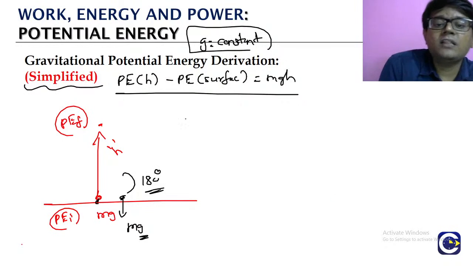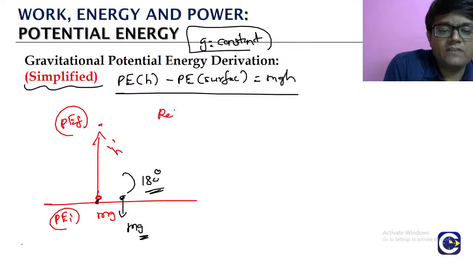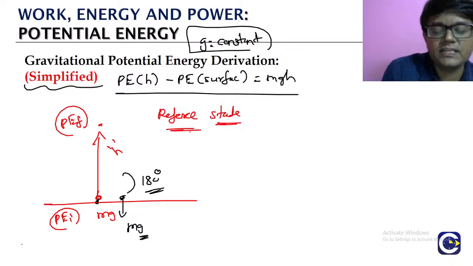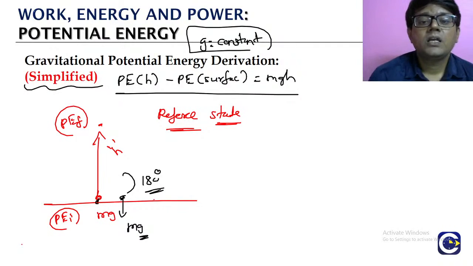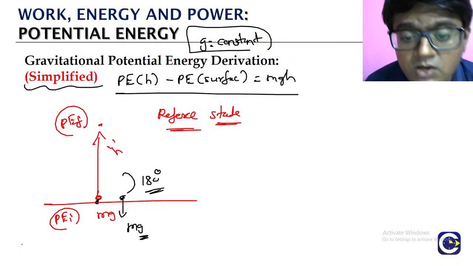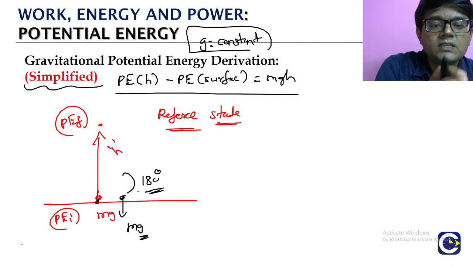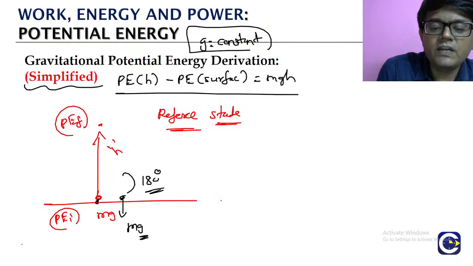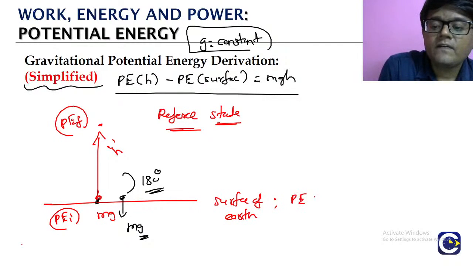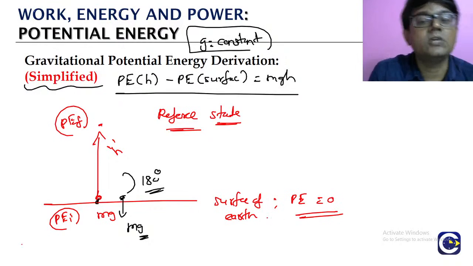For all the potential energies, we will take something called a reference state. For the simplified gravitational potential energy formula, we will take the surface of the earth as the reference, where we take the potential energy as 0.